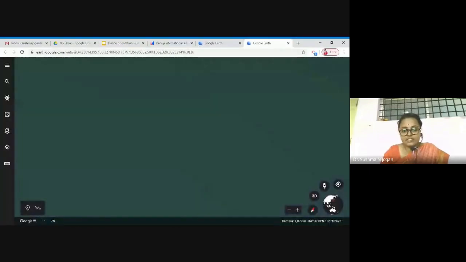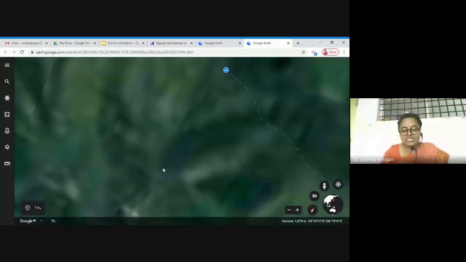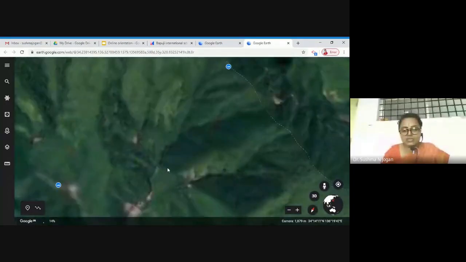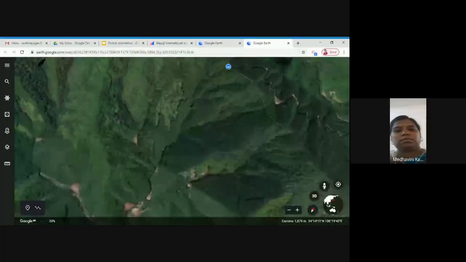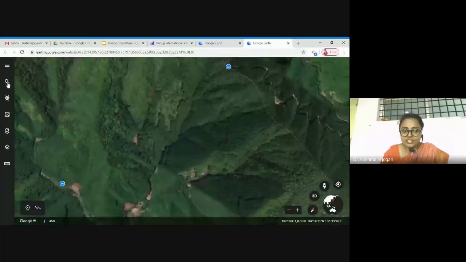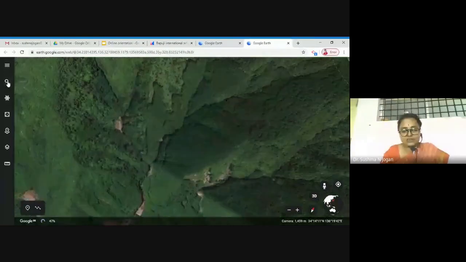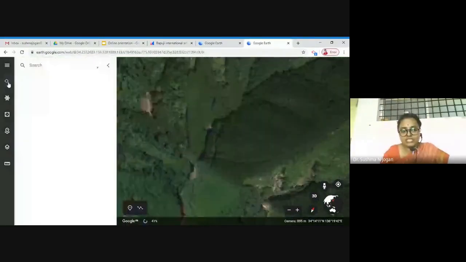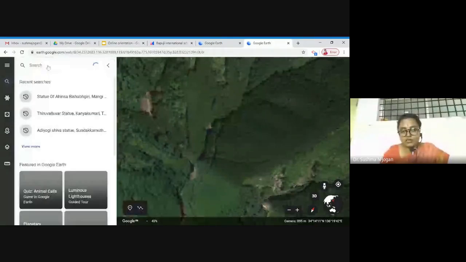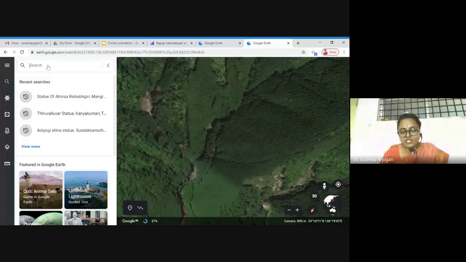So dear teachers, you can see this is the Google Earth page, and of course if you have a good internet connection, then it supports you to take an interactive class as well. So I'm just going on to the search option. If you want to go to a place, for example, I'm clicking on Thiruvalluvar statue, Kanyakumari.